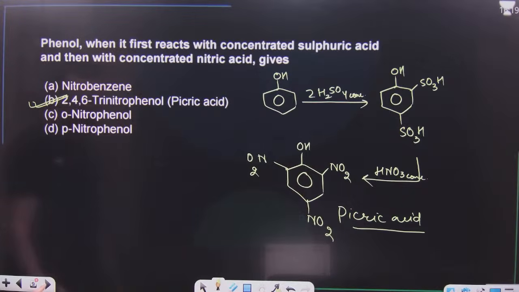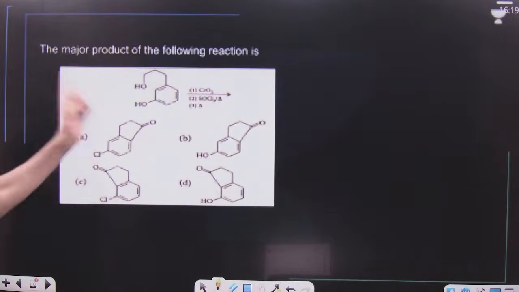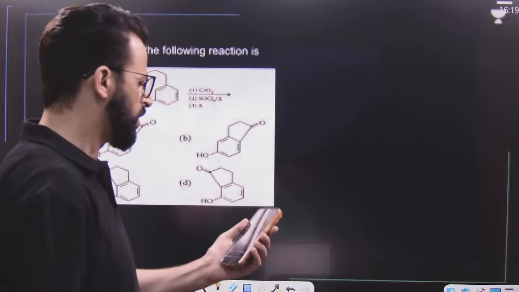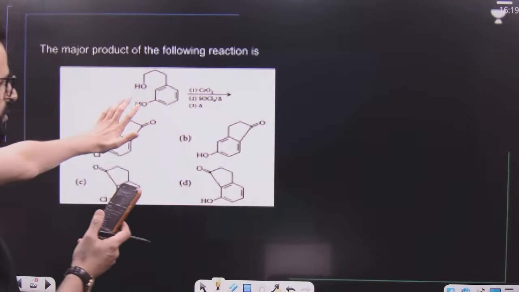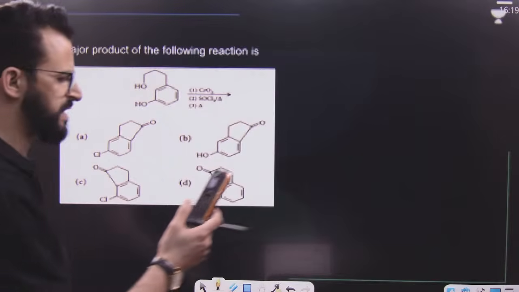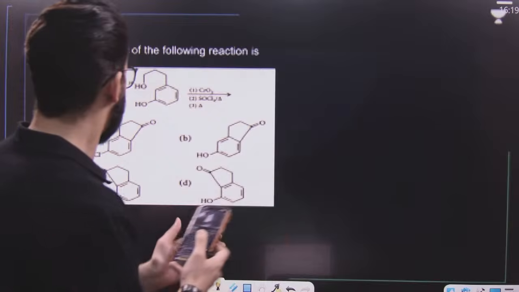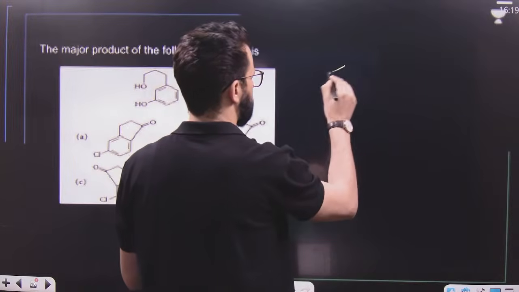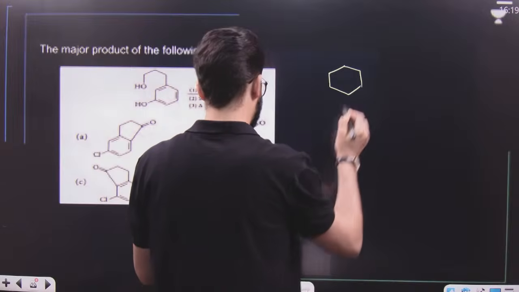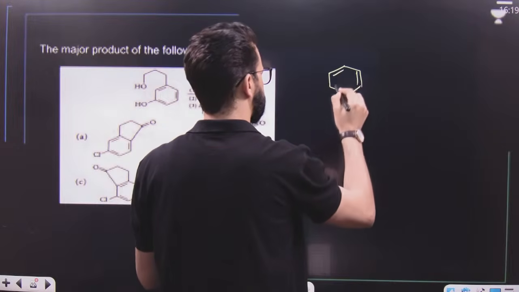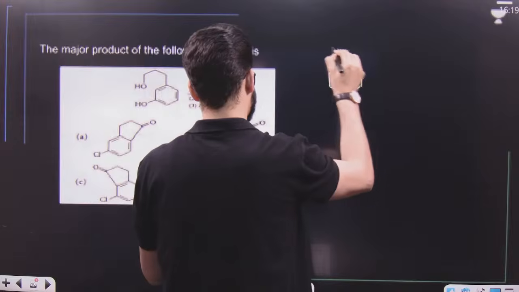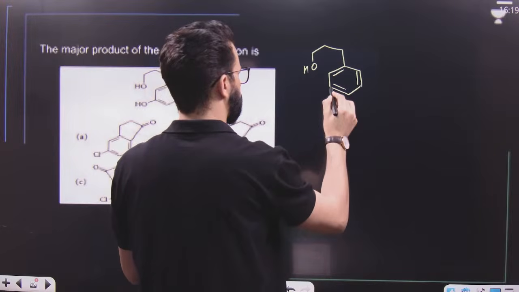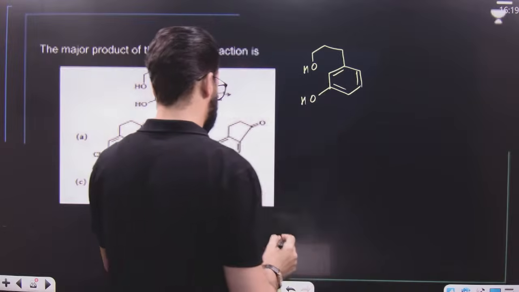Very, very simple questions. After this, the question is in front of you. First of all, have a look. Is this slide visible to each and everyone? Let me know in the chats. Yes, this is visible. So the question is like this, dear students. You are having a ring like this, then CH2, CH2 and then OH. And here it is OH, dear students.